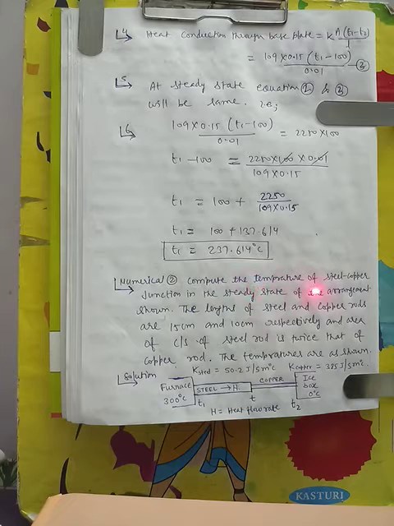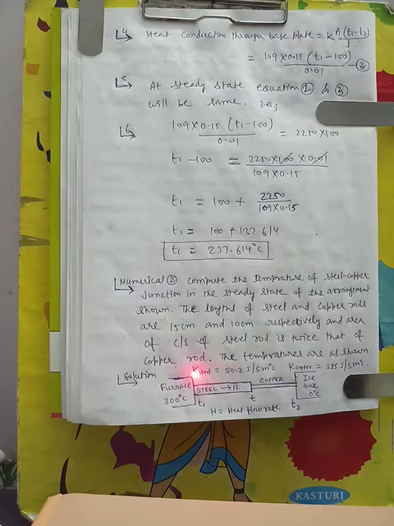Compute the temperature of the steel copper junction in the steady state of the arrangement shown. The lengths of the steel and copper rods are 15 centimeter and 10 centimeter respectively, and the area of cross section of the steel rod is twice that of the copper rod. The temperatures are shown in the figure.